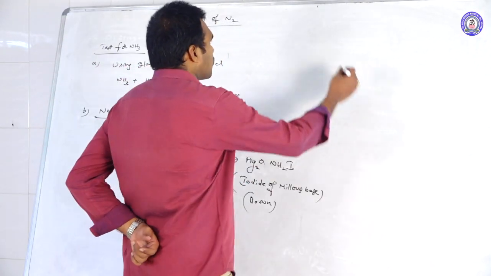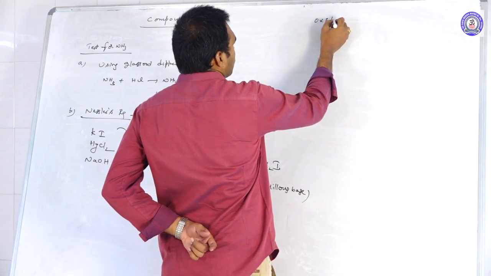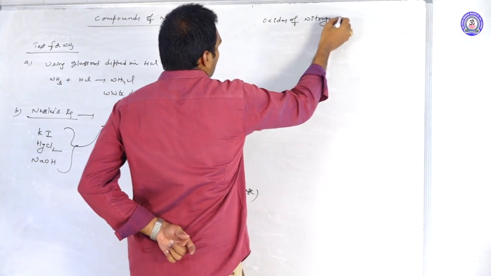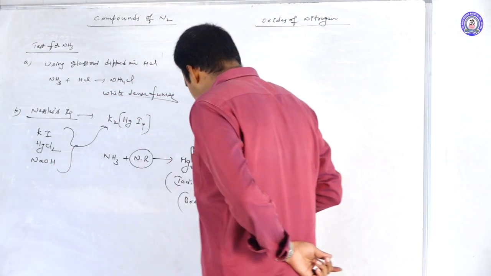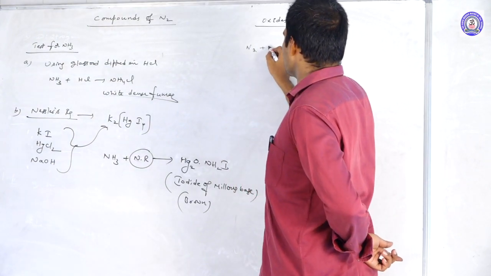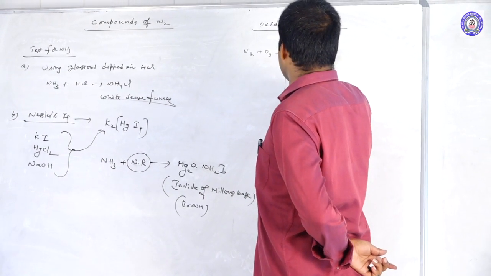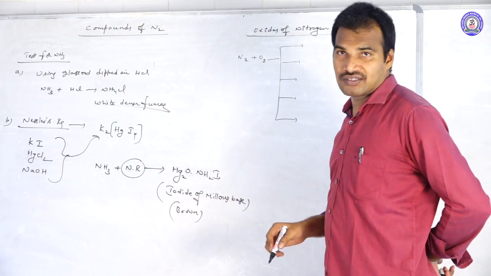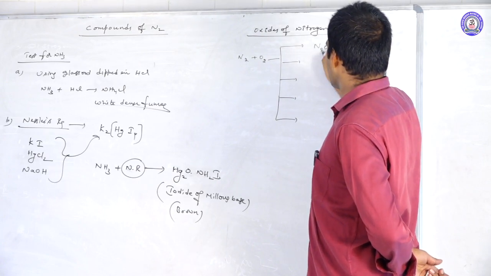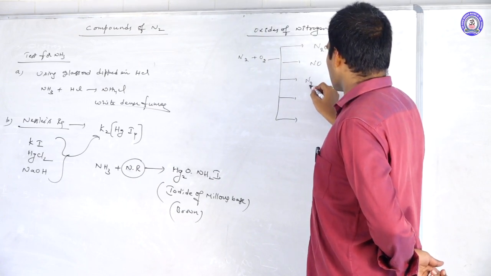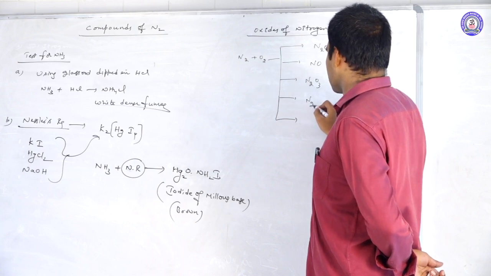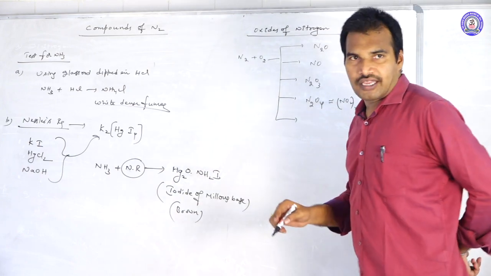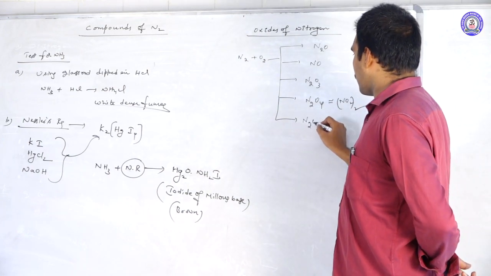Next, move to the oxides of nitrogen. As we know, when we mix nitrogen with oxygen, we get different types of oxides. Total 5 different types of oxides. One is N2O, next NO, next N2O3, next N2O4, which is a dimer of NO2, and next N2O5.